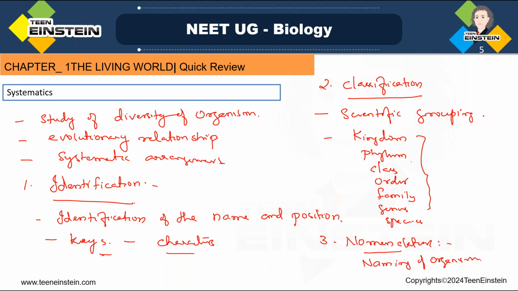So how will we study the organism? We need to identify what systematics is: identification, classification, and nomenclature of organisms. These are the three steps: identification, classification, and nomenclature of organisms. Systematic study means first we need to identify, then we need to classify, then we need to give a name, that is, nomenclature. That is called systematics.